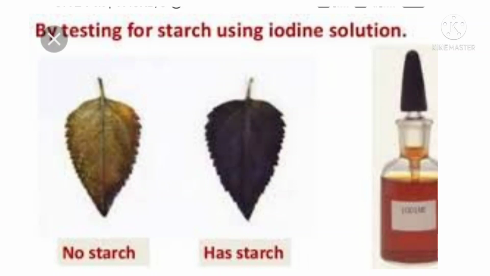What do you learn from this activity? This shows the presence of starch in the leaves of the plant kept in sunlight, indicating the occurrence of photosynthesis. There is no starch in the leaves of the plant kept in the dark. This confirms that sunlight is necessary for photosynthesis.